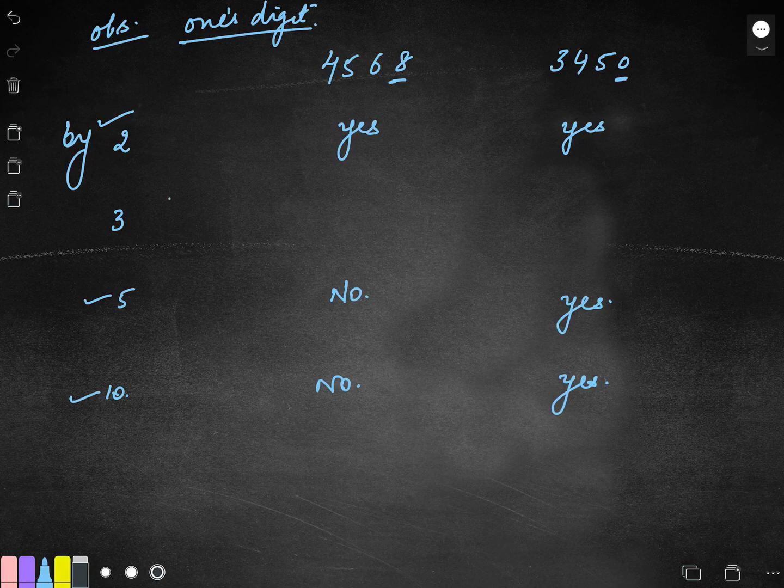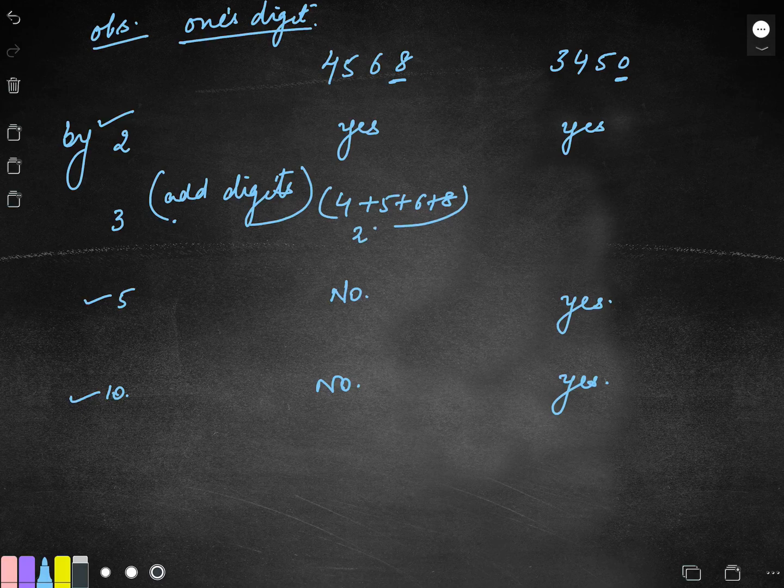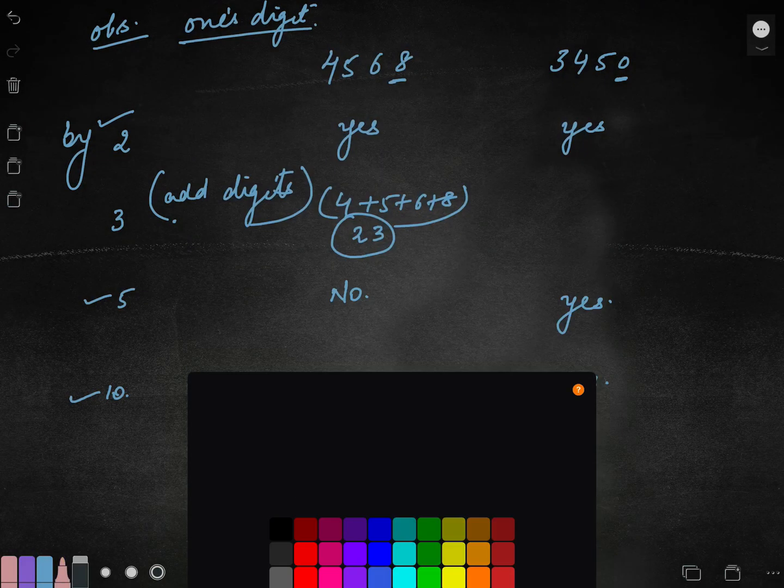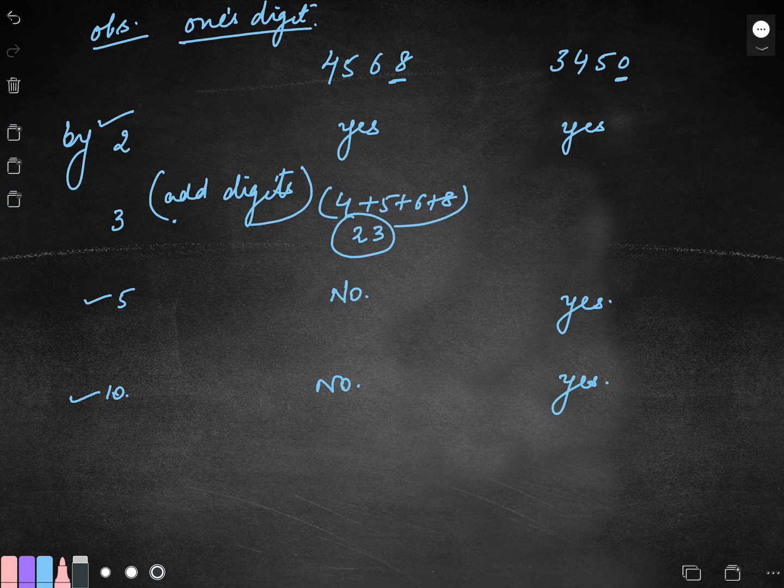For 3, the rule says add the digits. So 4 plus 5 plus 6 plus 8. Your answer is 23. Does 23 come in the table of 3? No. 3 7s are 21. 3 8s are 24.